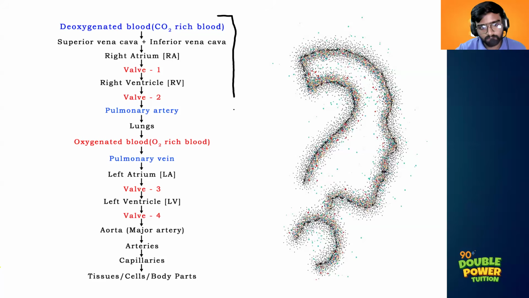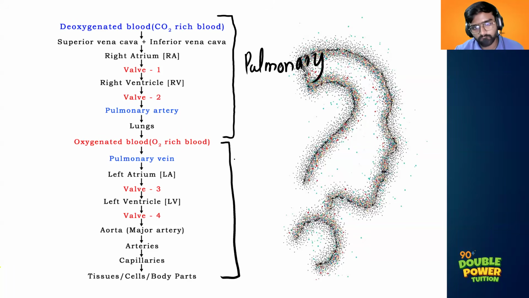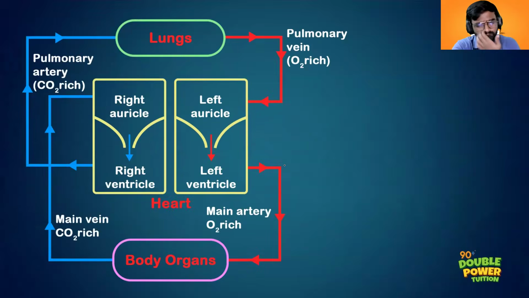So this is pulmonary circulation, right? The deoxygenated blood is reaching up to the lungs. This is the pulmonary circulation. Then after that, the oxygenated blood will reach different body parts. This is the systemic circulation. Clear?